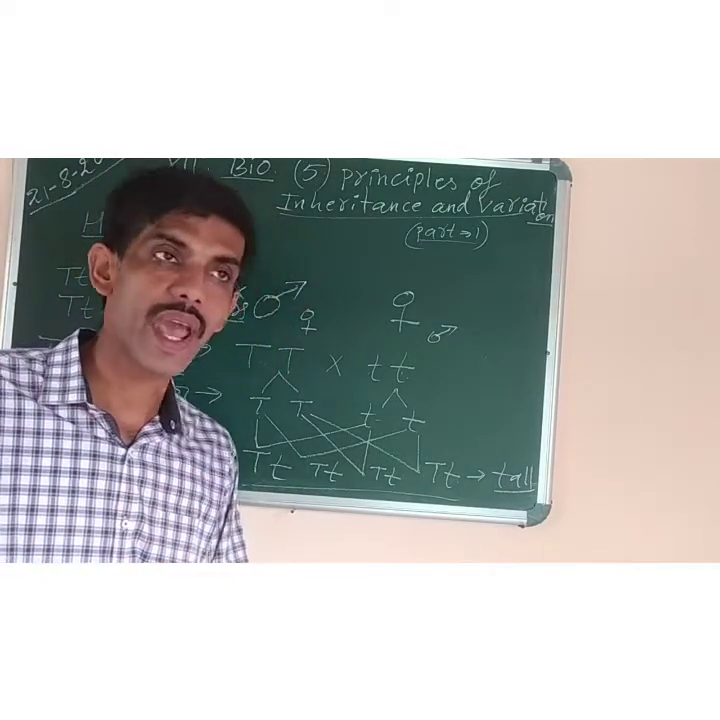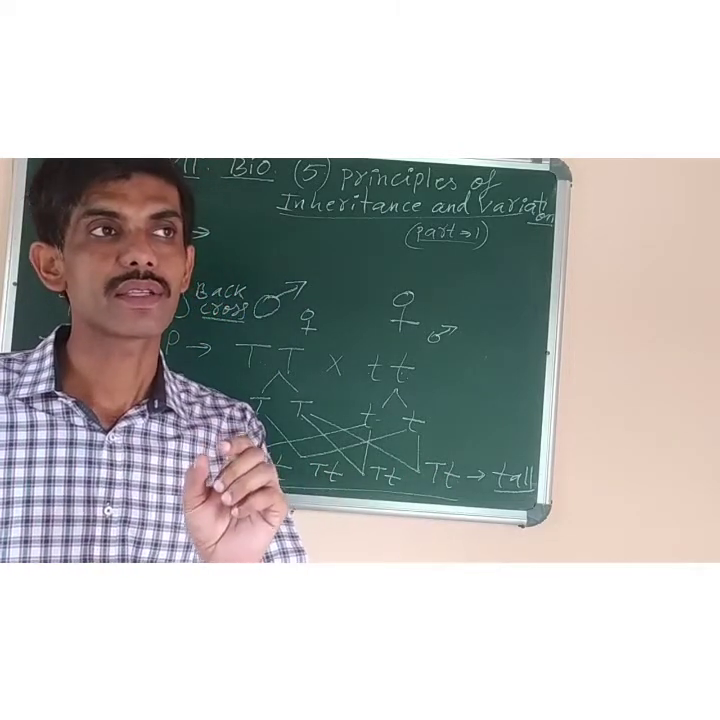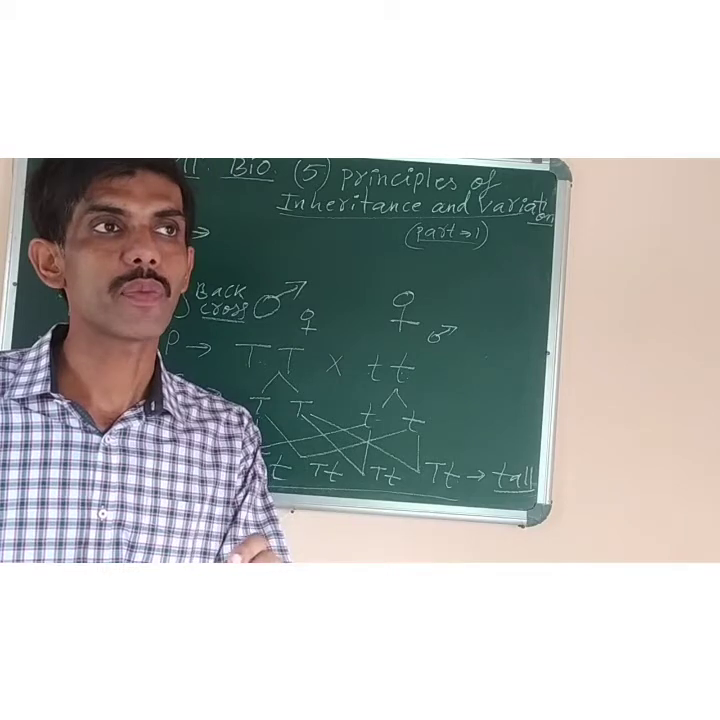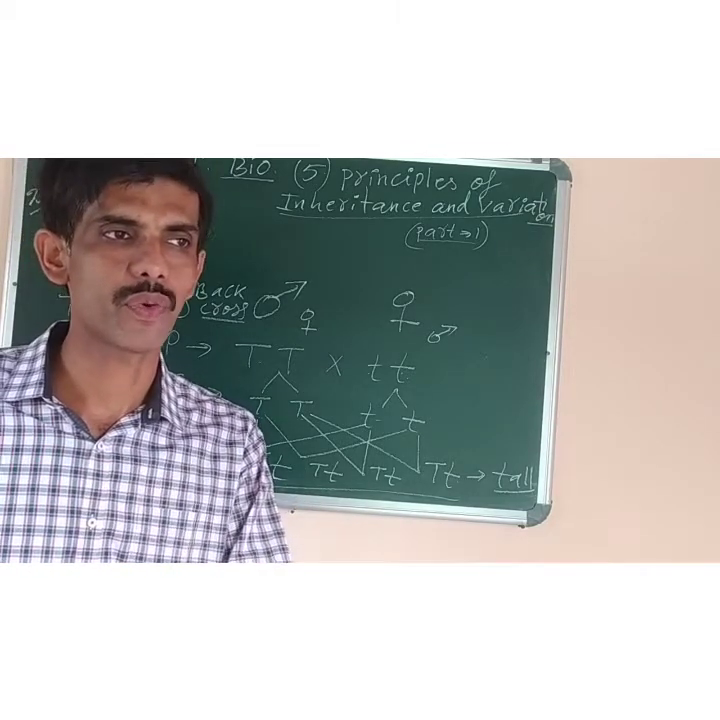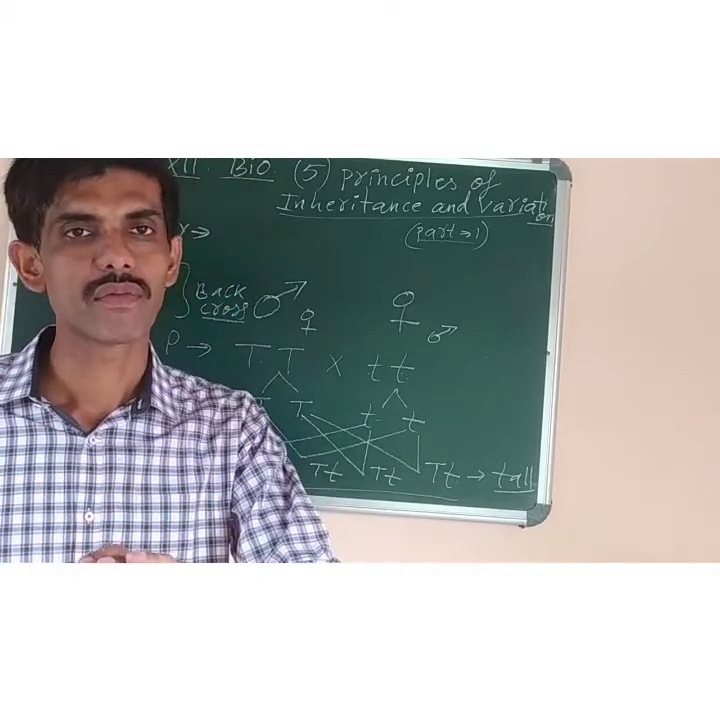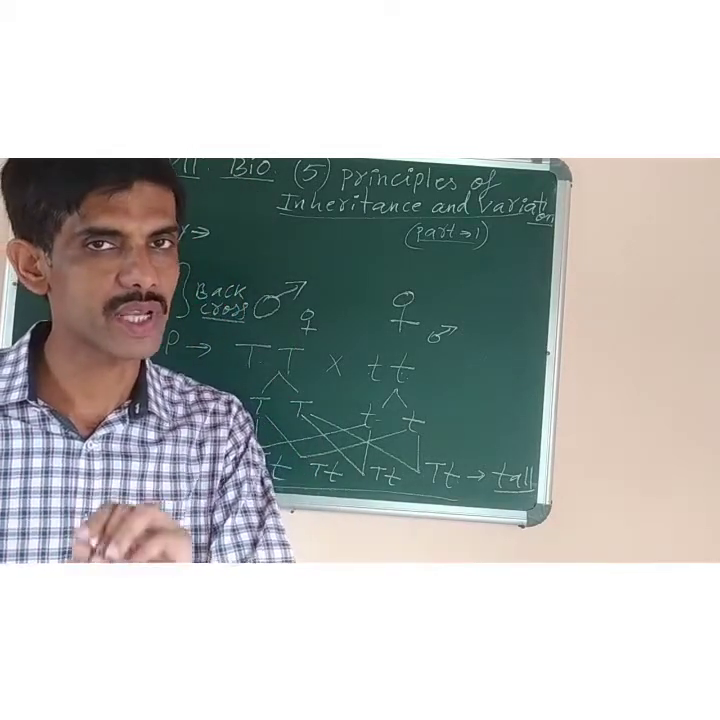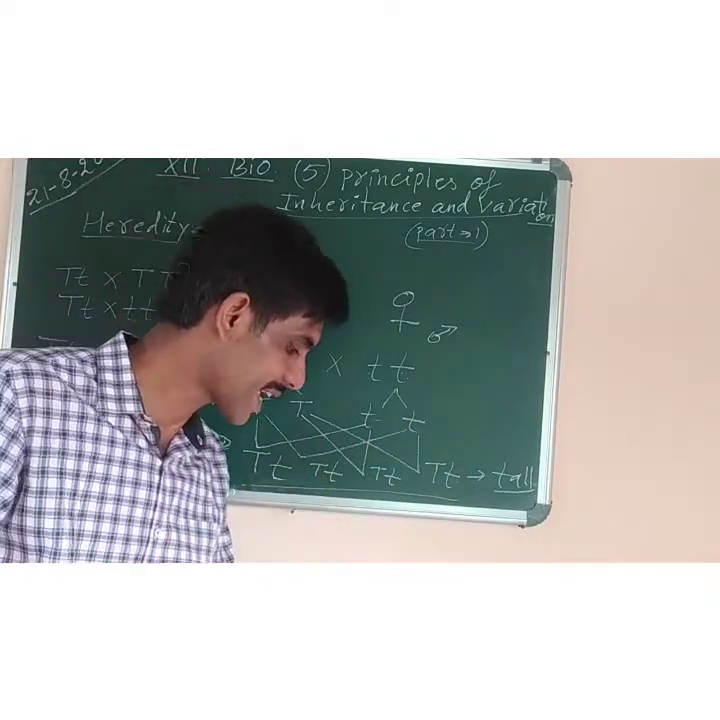His experiment had a large sampling size, and pea plants are herbs, annual plants, so within a few months they complete their life cycle. Within 3 to 4 or 5 months the pea plant can be grown from seed and bear fruits also. Within a short time you can get the result, and that's why he chose the pea plant for his experiment.